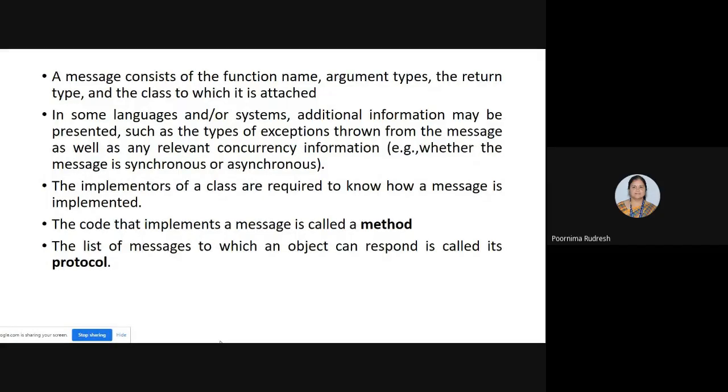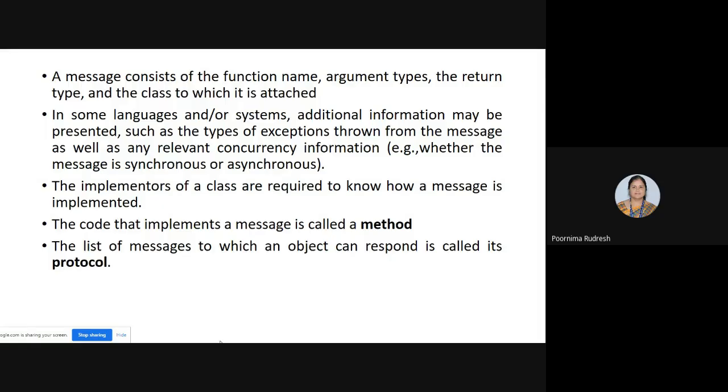Suppose for example, object 1 is sending the message setting the alarm clock to object 2, and object 2 once it receives that message, responds to that particular message, and that response is called the protocol. Now is it clear what a message, method and protocol is?